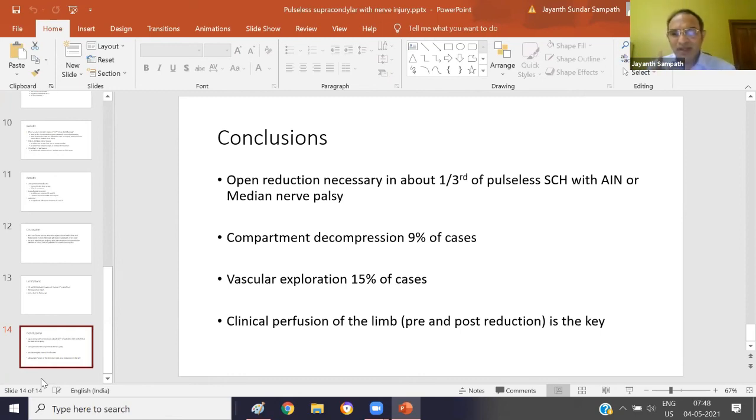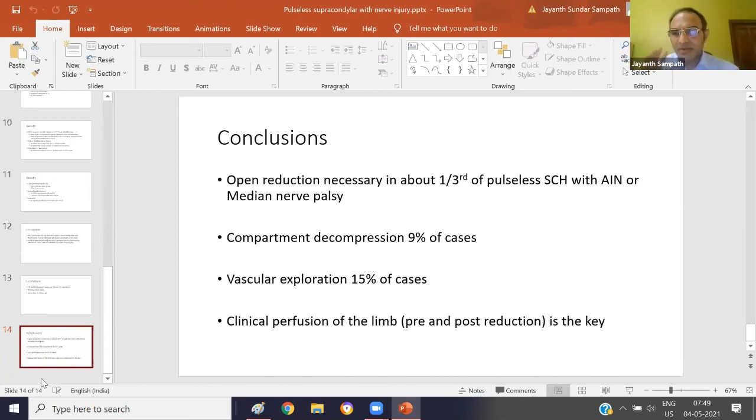This is on clinical examination. The other important thing which they found, but didn't have enough statistics to justify, was that adding a Doppler to the equation did not really change the outcome. So you are still relying on clinical examination of the limb, both pre-op and immediately in the OT, to determine whether after the reduction and pinning you have a pink, warm hand that is well perfused. If you have that, then you're good.